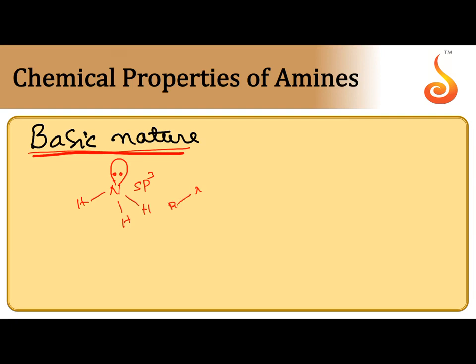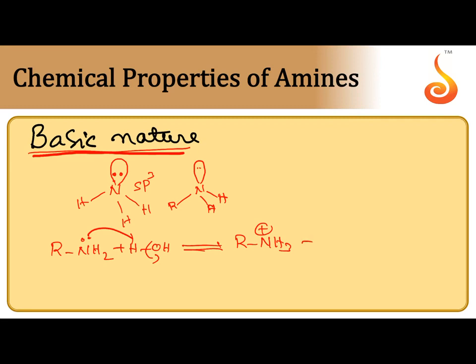Any amine also has almost the same shape and bond angle. So because of the lone pair, they act as bases. When RNH2 is added to water, it can take H plus and forms RNH3 plus, an alkyl 1-degree ammonium ion, and then OH minus is removed. So we can determine the Kb value, even the pKb value also.